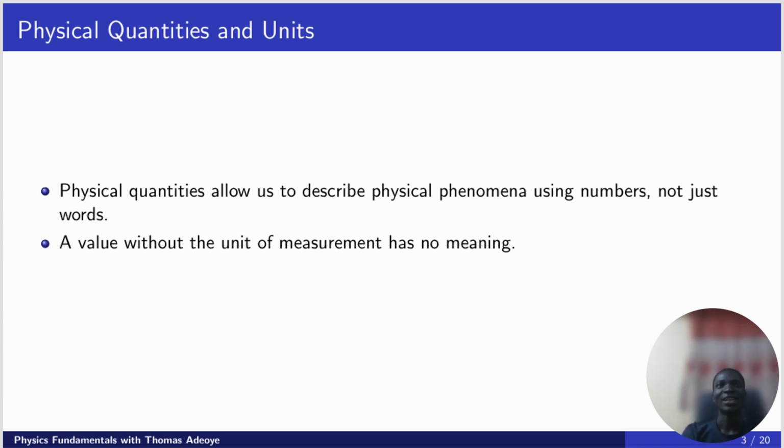So love or beauty is not a physical quantity because there is no way we can measure that. So if your wife or your friend is very beautiful, you can't quantify it. You can't say, okay, my friend is 60 watts. That's just a joke. But beauty is not a physical quantity because it cannot be quantified.